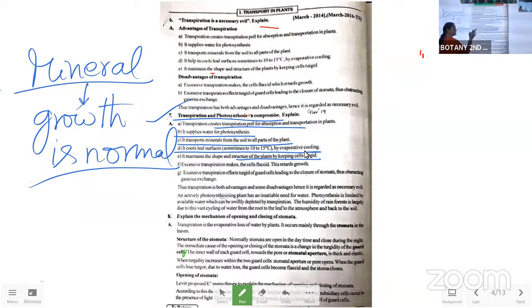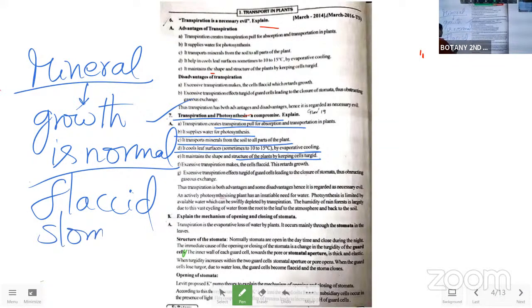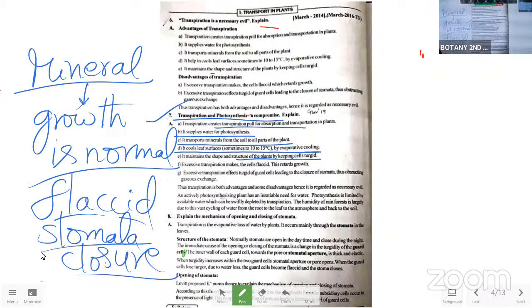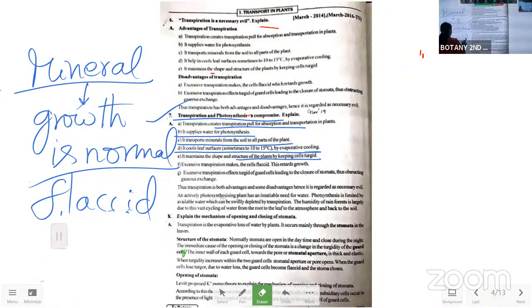And the excess amount of transpiration leads to the cells to be flaccid. And what else it will do? It makes the stomatal apparatus to be closed. Closure of stomatal apparatus occurs. With this, rate of photosynthesis decreases and gaseous exchange cannot be seen.